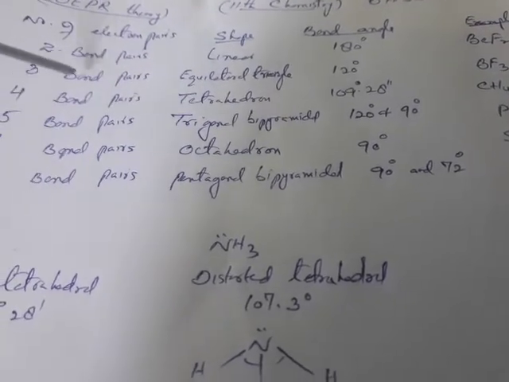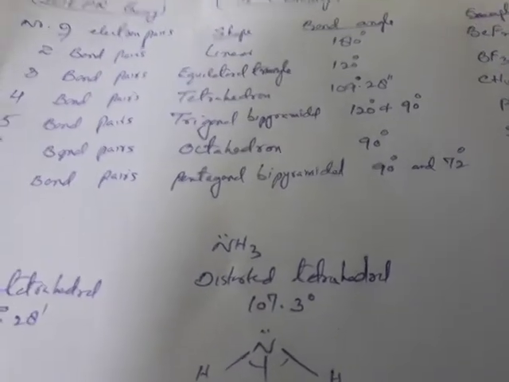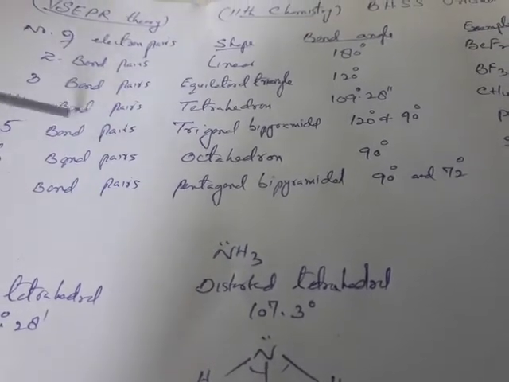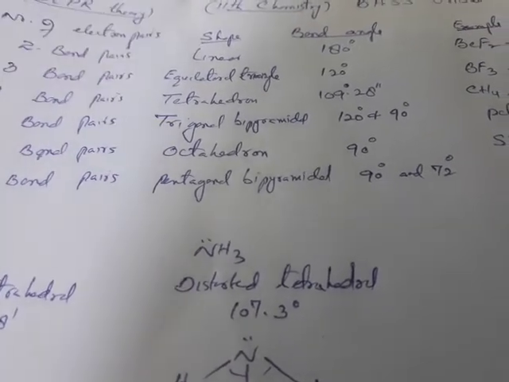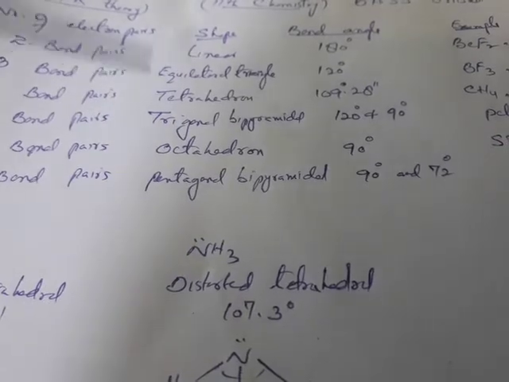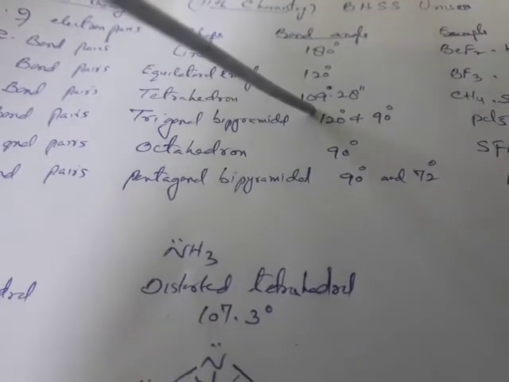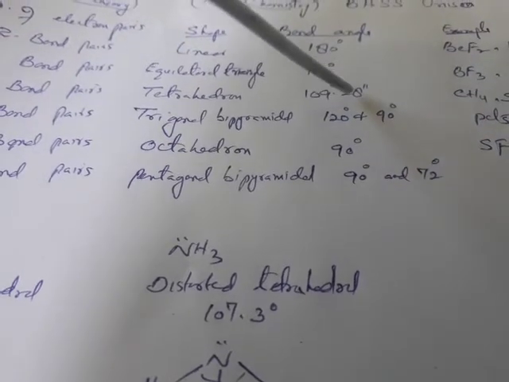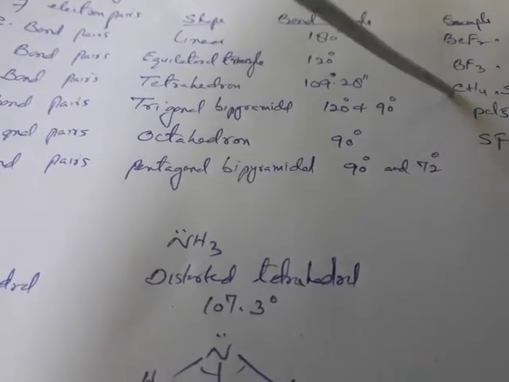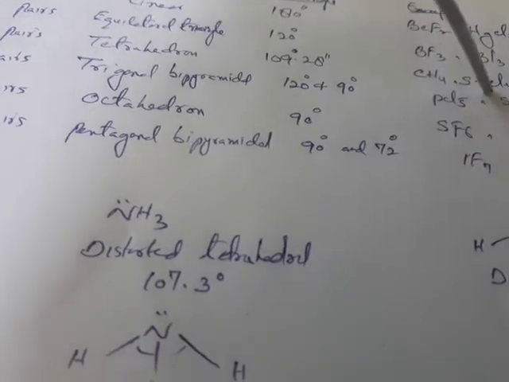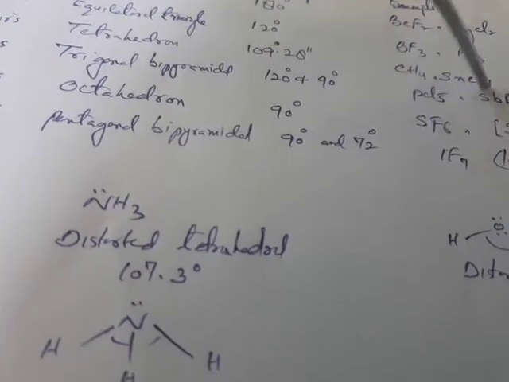Now, as far as the molecules which have four bond pairs are concerned, the molecule will have a tetrahedral geometry, and the bond angle will be 109 degrees 28 minutes. The examples are methane and SnCl4.